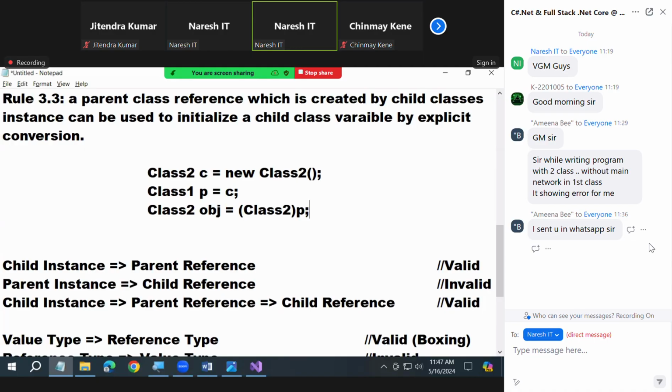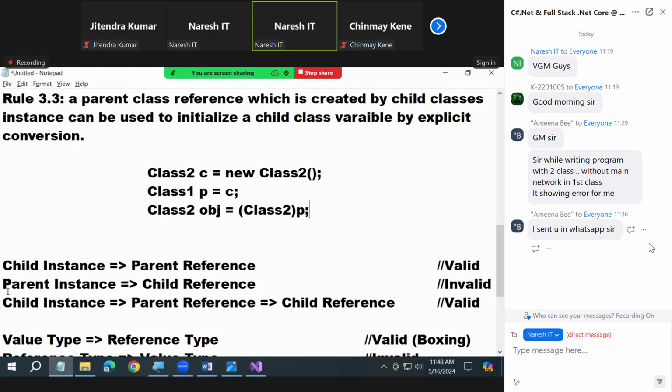You created a reference of the child class by using a reference of the parent class, which is initialized by child instance. See, child to parent back to child again now. But what I said you, implicit is not possible.